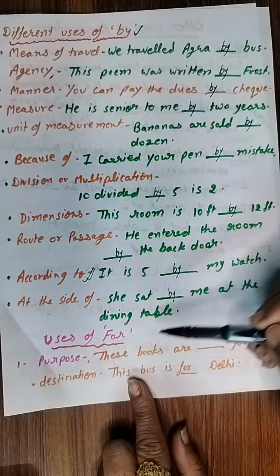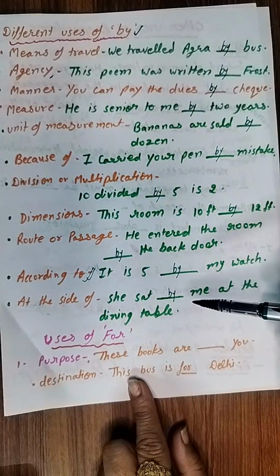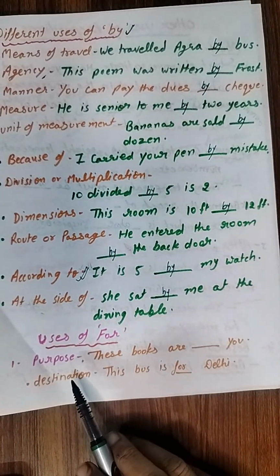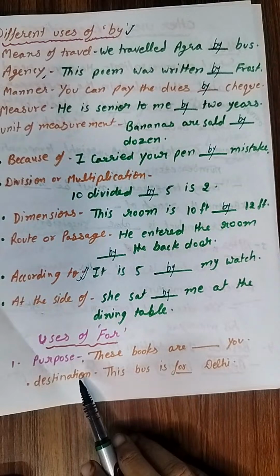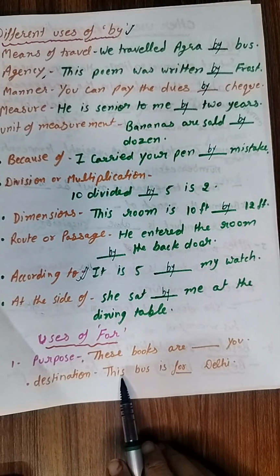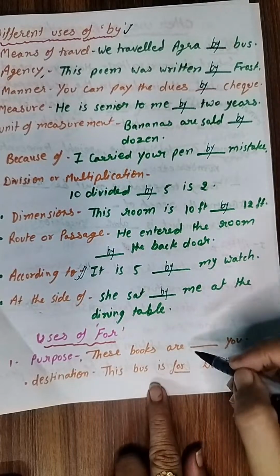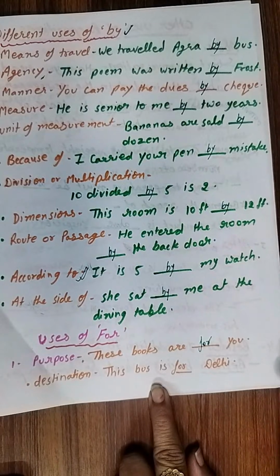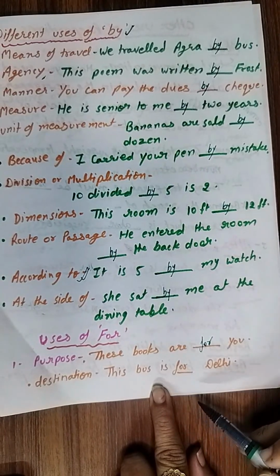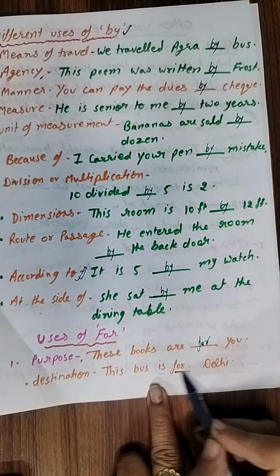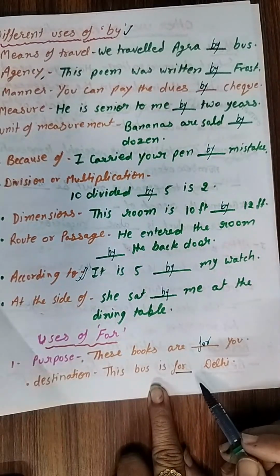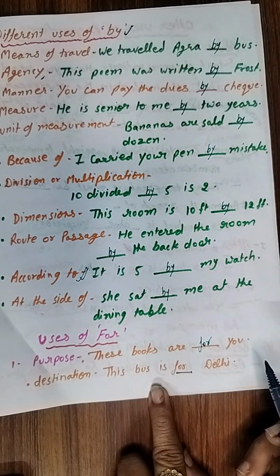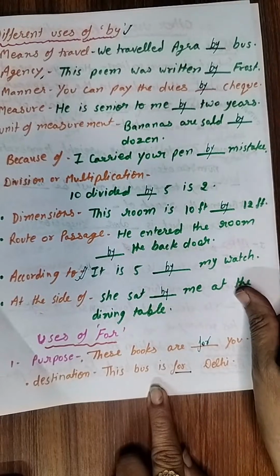So for is also a very important preposition, and so many sentences are there with the use of for. Okay, so first of all, purpose. Purpose also is shown with the help of for, right? These books are for you. तो ये एक purpose को show कर रहा है. These books are for you. Okay. Then destination is also shown. This bus is for Delhi. Okay, क्यों? क्योंकि दिल्ली जो है वो एक destination है. That's why for is used here. This bus is for Delhi.